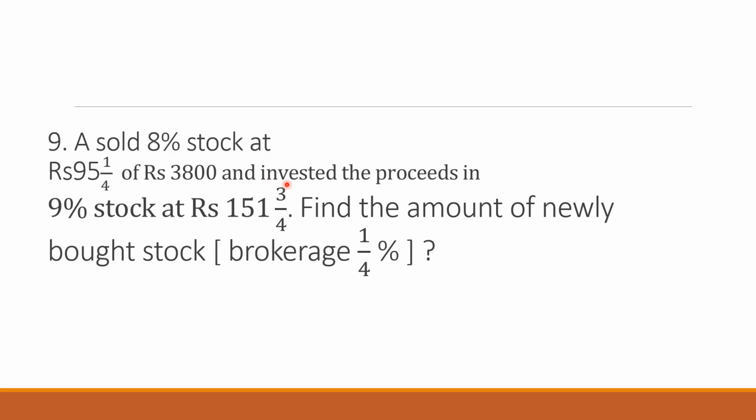The second part says that whatever money you are realizing from the first case, you are going to invest it in the next stock, 9% stock at 151 3/4. So there are two parts of the question. Find the amount of newly bought stock. How much stock will you buy with the sale proceeds from the first case? This is what they are asking you.